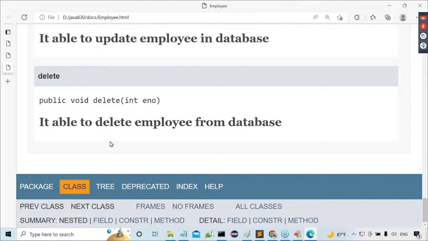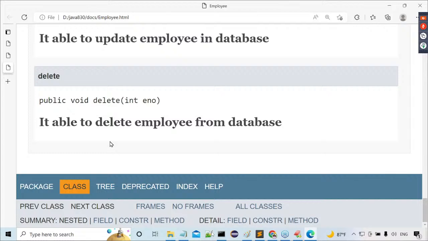Here, what is the interview question? Out of all three types of comments, which commented data will be included in the API documentation which we generated by using the Javadoc tool? What is the answer to that question? Only documentation comment. Only documentation comment.